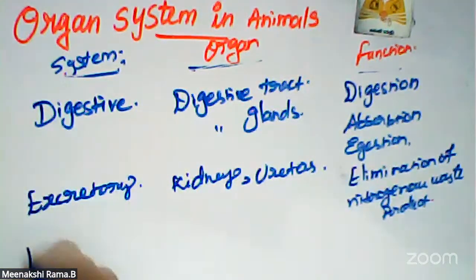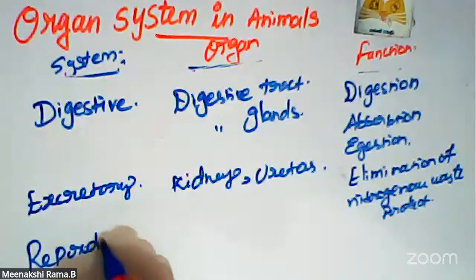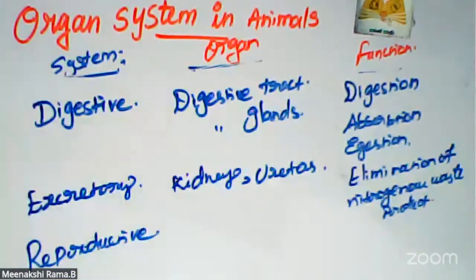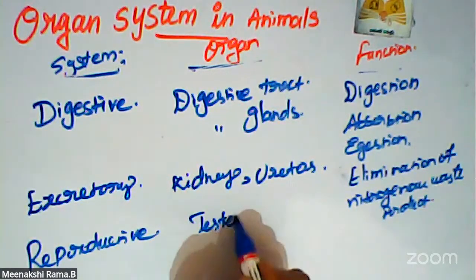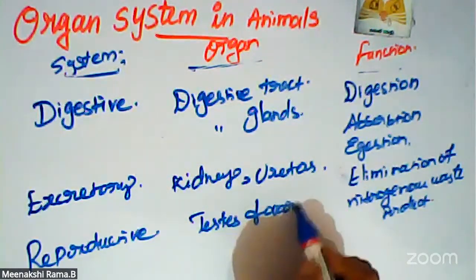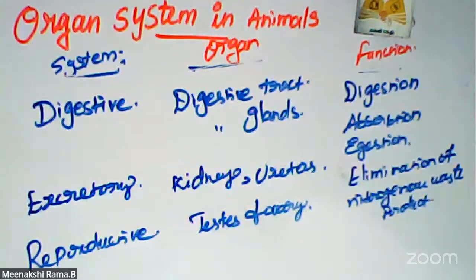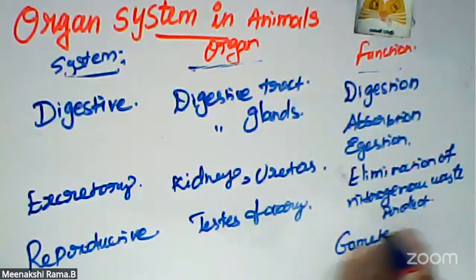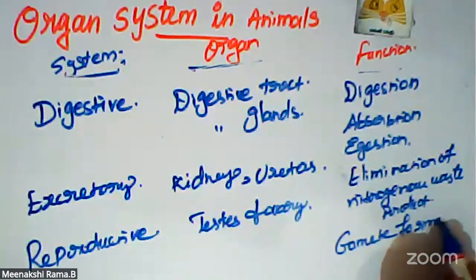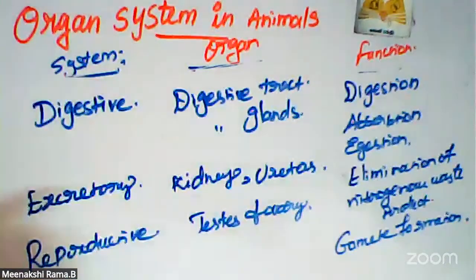And next one is the reproductive system. The reproductive organs are the testes and ovaries. They are responsible for the formation and development of sexual characters. That is the function of the reproductive system: gamete formation. So these are all the main systems in our body.